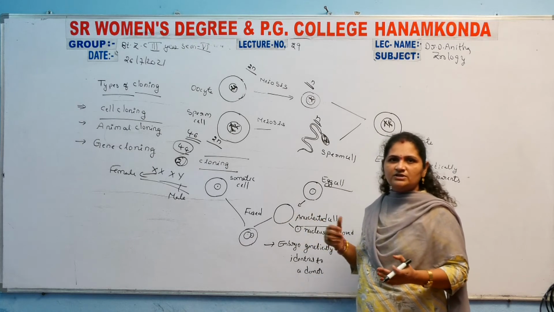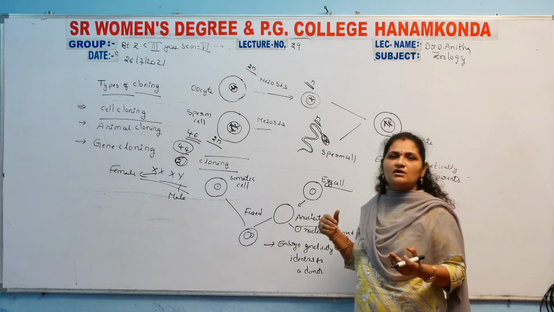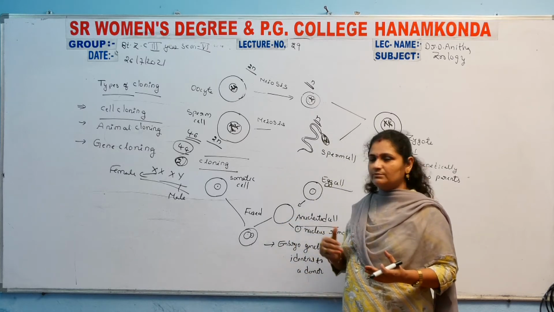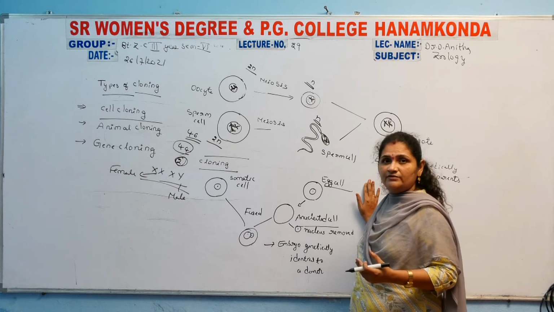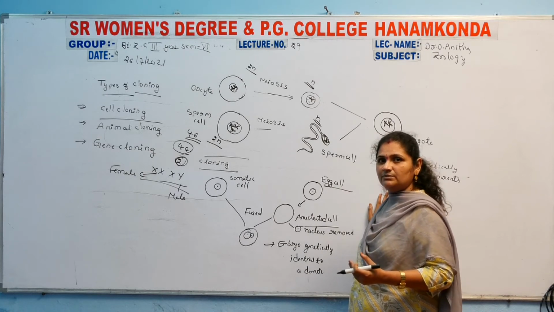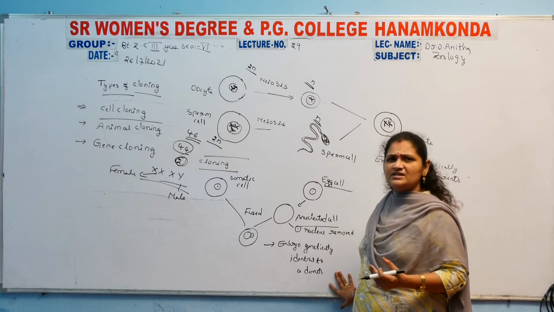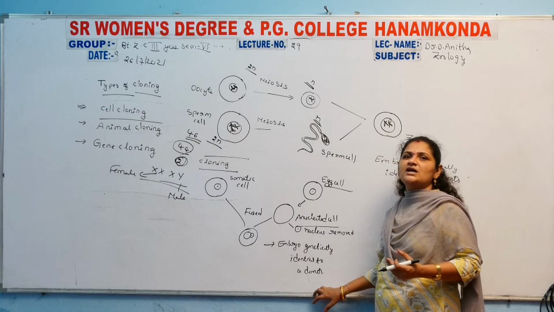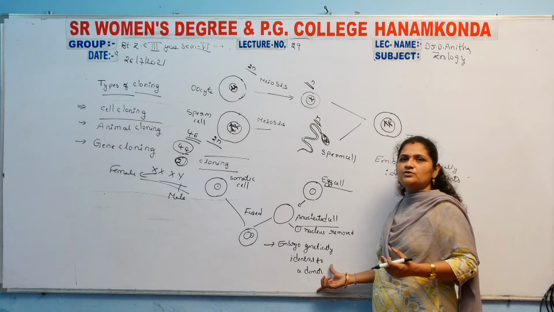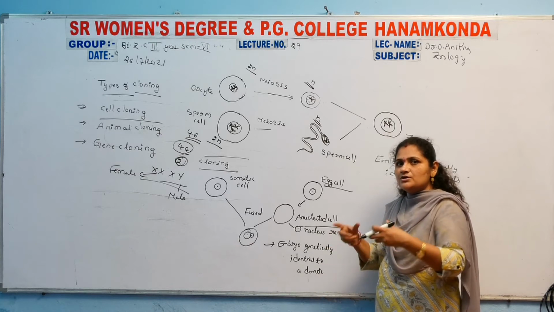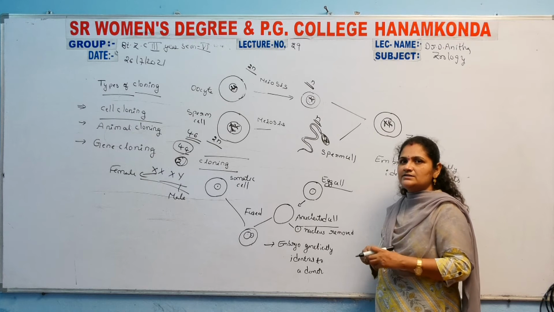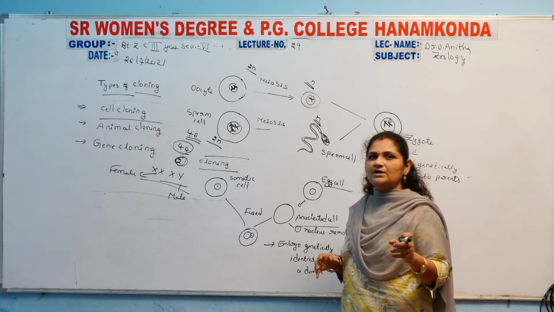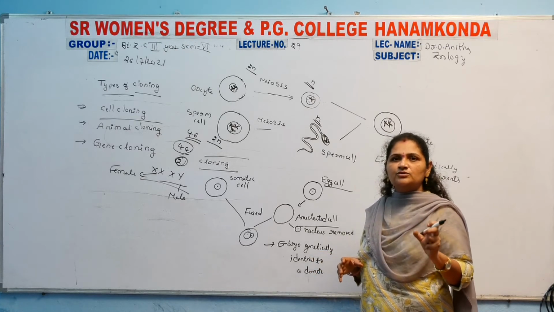The differences between the cloning embryo and the normal embryo: the normal embryo has half of the characters from the father and half from the mother. But the cloning embryo is genetically identical to the donor. Why? Because the main purpose is to use the donor DNA to produce a donor-like organism. That's why the converted embryo resembles only the donor genetically.